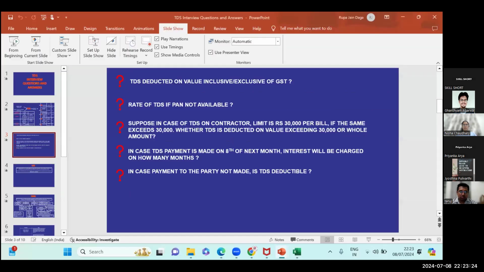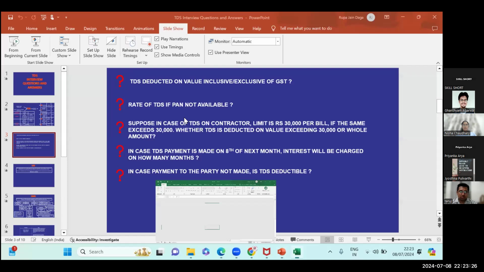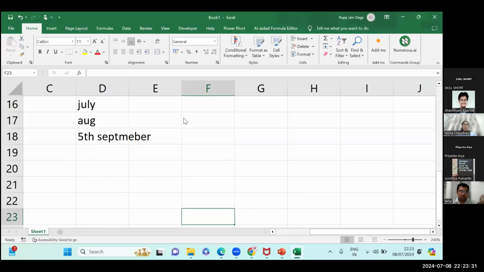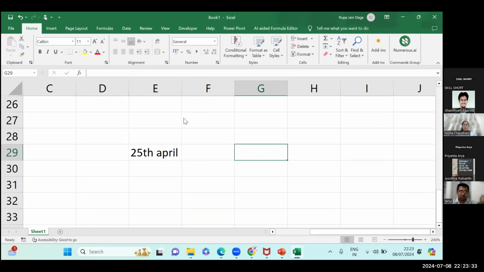Because suppose we are required to deduct TDS on 25th April, but we are depositing it on 8th May. The due date is 7th May. So we are counting from 25th April. So 25th, 26th, 27th, 28th, 29th, 30th: 6 days.